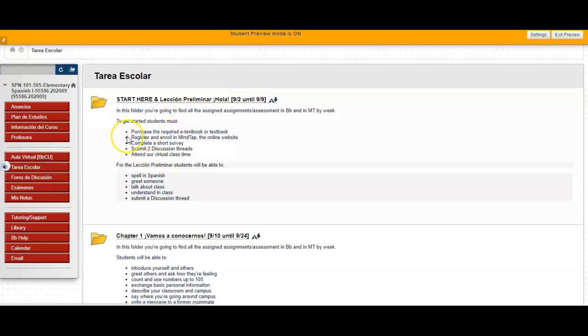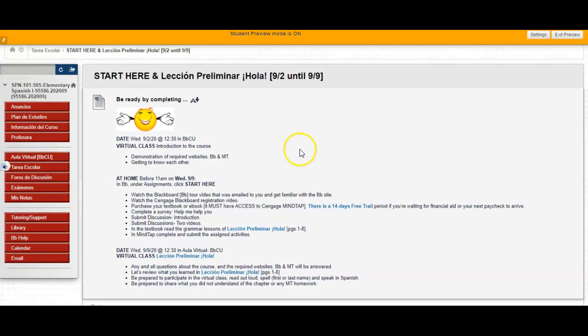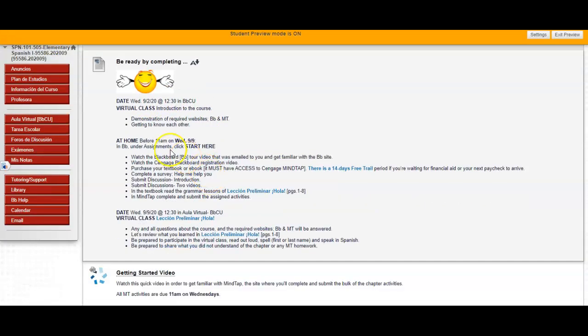The next thing is, let's just click in here. Let's go and find out what I have to do as a new student. And I'm telling you the dates and the times that you have to do it. So the very first thing is a big reminder. We will meet on Wednesday, which is actually tomorrow, at 12:30 in BBCU. Where is BBCU? I'll show you in just a second.